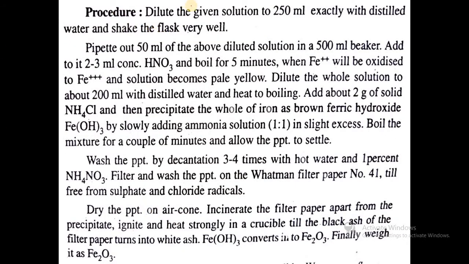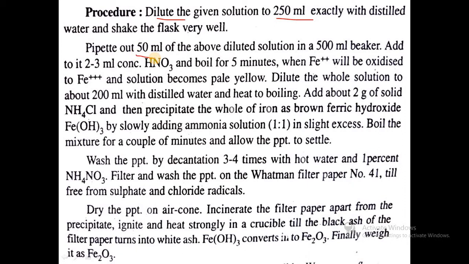In the procedure, we highlight the steps because we are carrying out the experiment only theoretically. In the laboratory we cannot carry out the experiment, so please see the procedure. First we dilute the given solution to 250 ml using a volumetric flask, and after that we pipette out 50 ml.